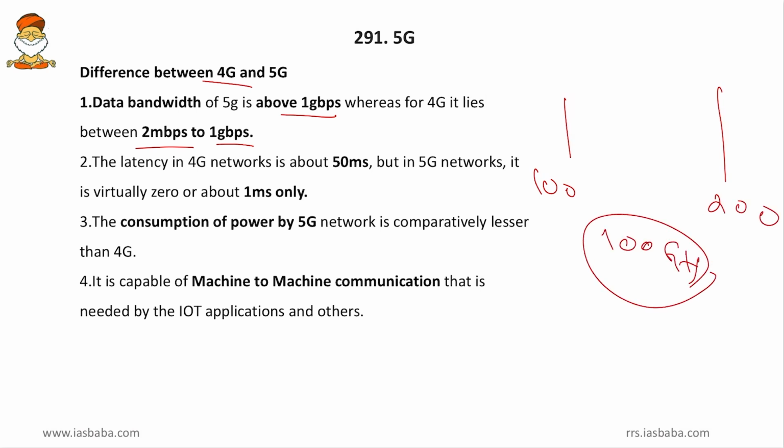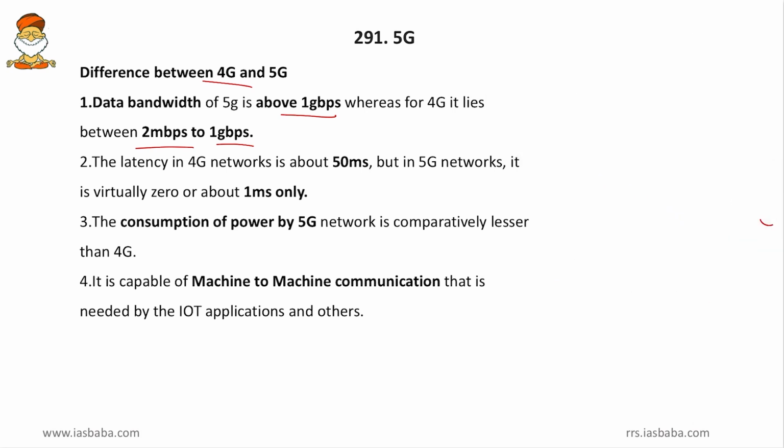But now this is not the way to calculate a bandwidth. Now the bandwidth is the highest data speed minus the lowest data speed. So here the lowest data speed is 2 Mbps and highest data speed is 1 Gbps. So this becomes the bandwidth. So in other words, bandwidth is the speed of internet, or bandwidth is the number of bits that is carried per second on an average by an internet channel.